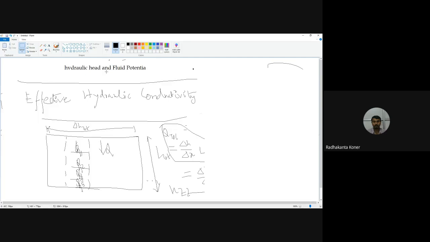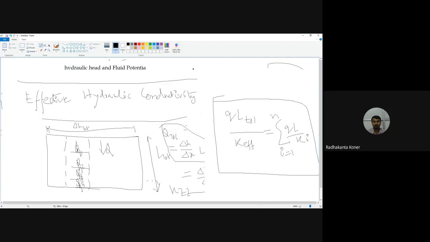As L total is equal to A effective, equal to the summation over L divided by A I, where I is equal to. So this is basically the analytical formula.